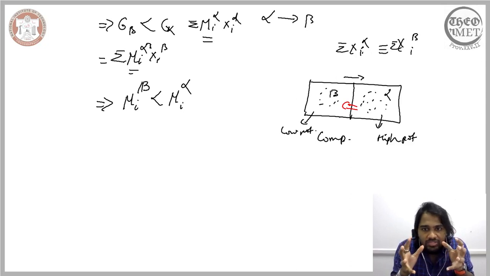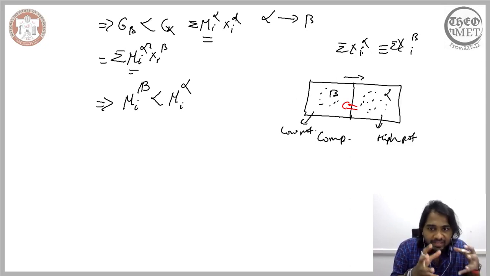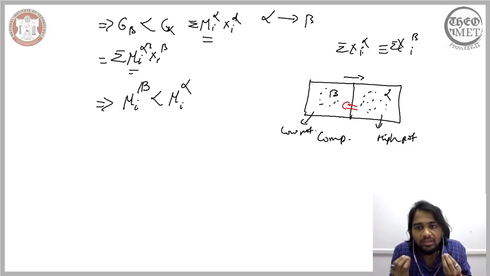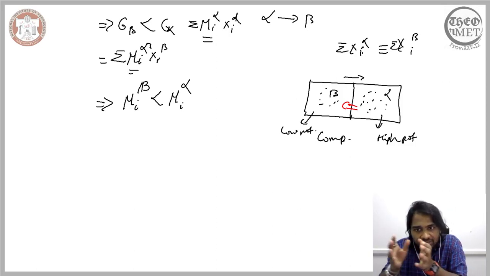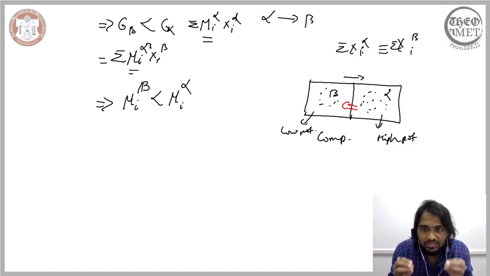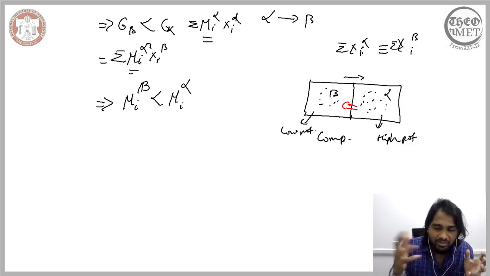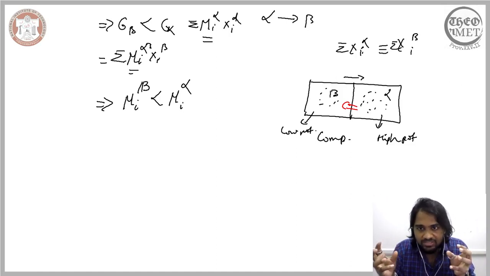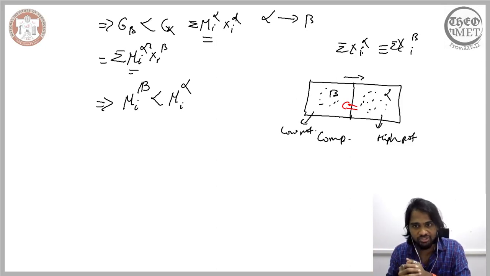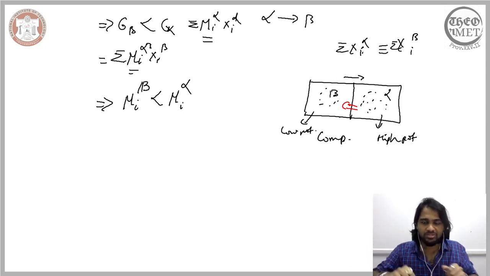So when you say the Gibbs free energy of beta is less than the Gibbs free energy of alpha, what ultimately you are saying is the chemical potential of the components in beta is less than the chemical potential of components in alpha. So therefore, the beta grows at the expense of alpha because the components that constitute alpha are moving into beta, driven by this difference in the chemical potential.